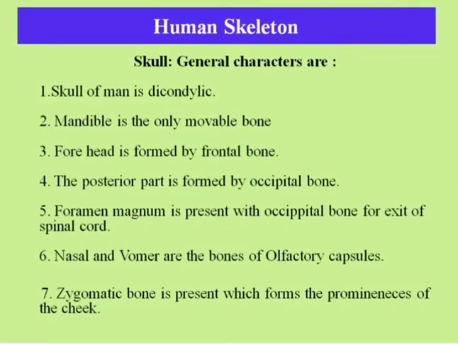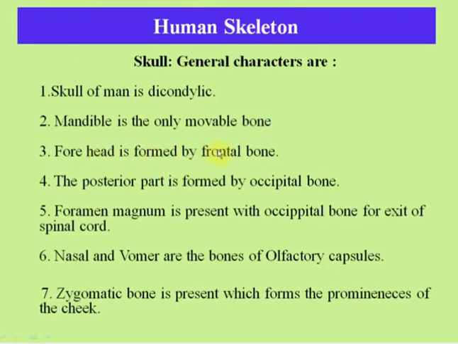Now, characteristics of the skull. The skull of man is dicondylic. What is dicondylic? Dicondylic means it bears two condyles, and tropibasic, or interorbital septum, is present between the two orbits. See, a pair of occipital condyles, located anterolateral to the foramen magnum, movably articulate with the vertebra. That's why the skull of man is dicondylic. Mandible or jawbone is the only movable bone of the skull.